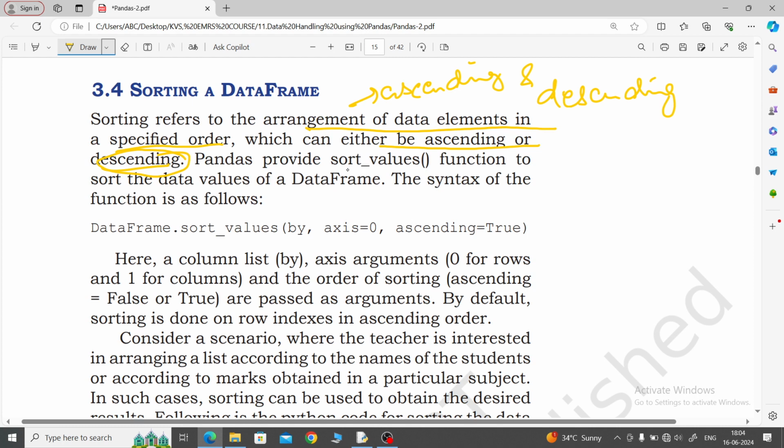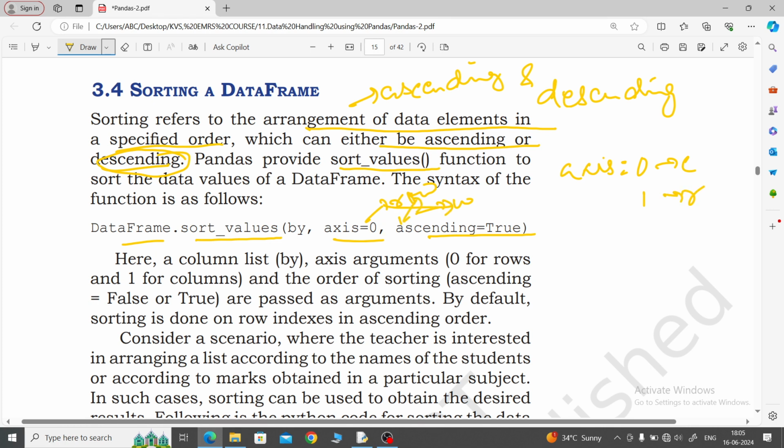So here through the sort_values parameter we'll arrange the data, meaning in sorted order. DataFrame object dot sort_values by, we will see why we are using axis equal to 0, ascending equal to true. Axis equal to 0 for row and axis equal to 1 for column. But in chapter number 3, all the descriptive statistics, we have seen that axis equal to 0 for column, axis equal to 1 for row. Here also it will display the same.